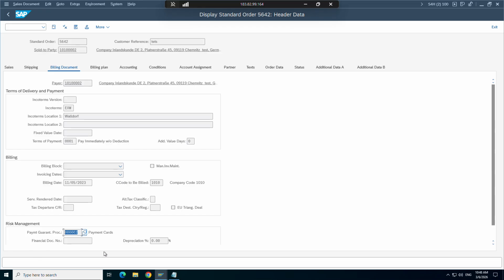Normally, two types of procedure we worked with, or at least I have worked with in my career so far. One is normal, like we are doing this transaction. If the customer has credit and all, it will allow. Sometimes you don't want this credit management to be active, so the system will not check the credit and all those things. Then there is another scenario in real world business. How does it happen? In real world business, the amount is very huge, right? So the company sometimes doesn't trust the customers, whether that customer is reliable, whether he will pay me or not. So some sort of insurance they want from the customer.